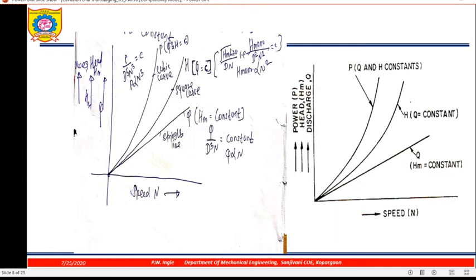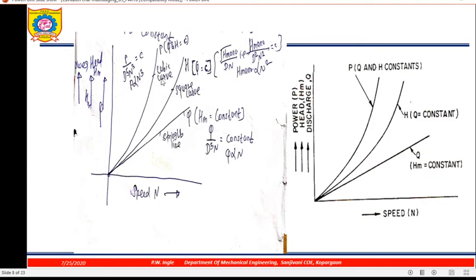Now how are we getting the square curve? By using this, under root H manometric by DN. So H manometric upon D squared N squared equal to constant. Now D is constant, therefore H manometric is proportional to N squared. That's why you are getting the curve between H and speed as a square curve. Why? Because it is proportional to N squared. And what reference are we taking? We are taking the reference of head coefficient.